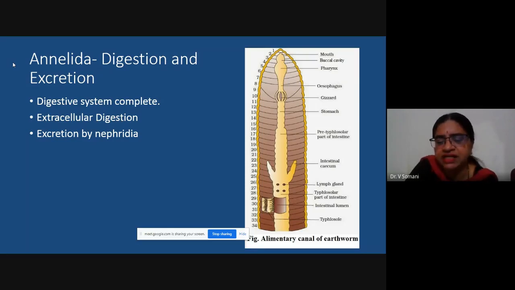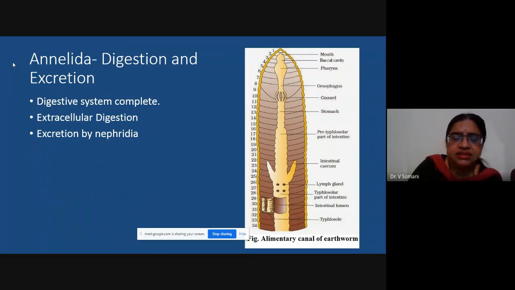The part which is present before the typhlosolar region is called the pre-typhlosolar part, and then there will be the typhlosolar region. After the typhlosolar region, the intestine will run towards the posterior end and end as the anus. What you have to remember is that the digestive system is of complete type and digestion is extracellular.